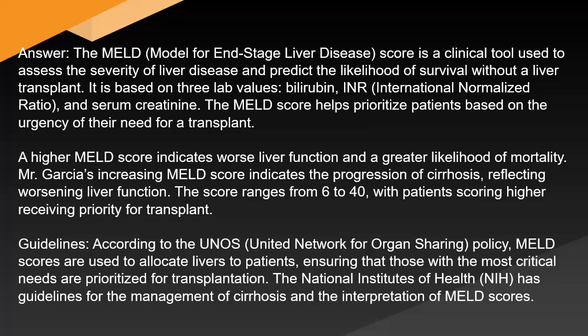A higher MELD score indicates worse liver function and a greater likelihood of mortality. Mr. Garcia's increasing MELD score indicates the progression of cirrhosis, reflecting worsening liver function. The score ranges from 6 to 40, with patients scoring high receiving priority for transplant.